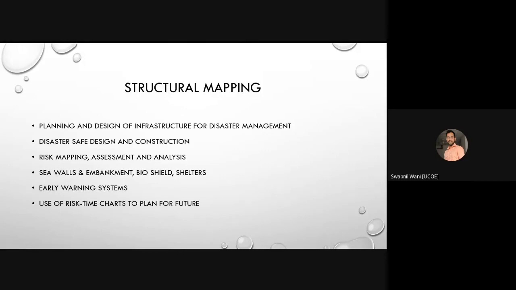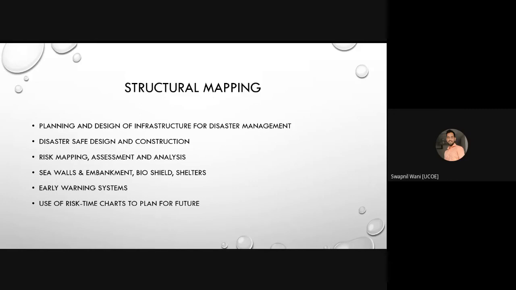So when we use the proper methodology for forecasting by using risk timeline charts, it will also help us in finding out the probability of happening of that particular event in that particular region in near future and what will be its impact, so that we'll be prepared for that particular scenario and appropriate mitigation steps will be taken in advance.